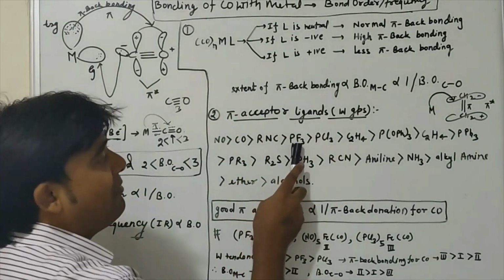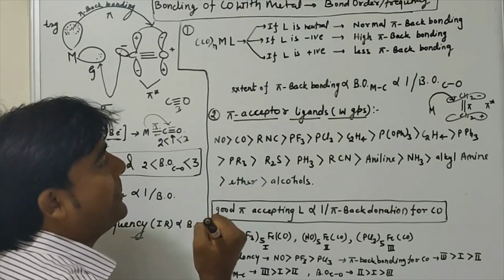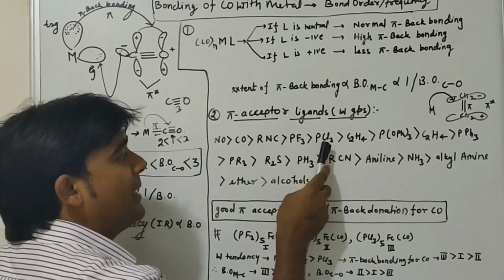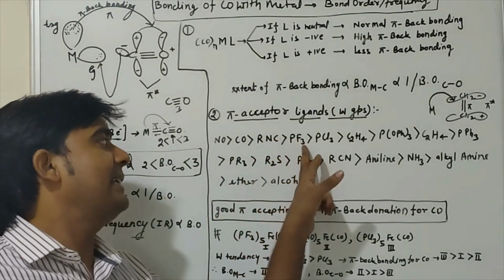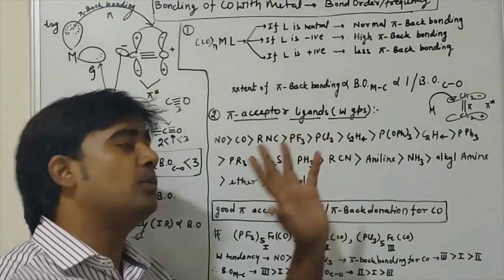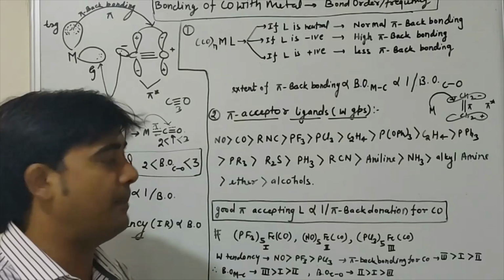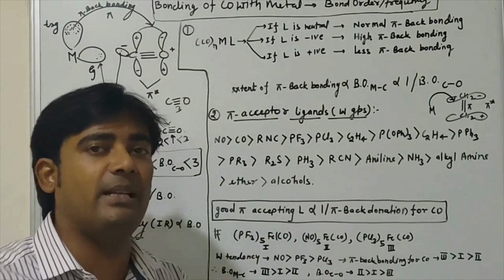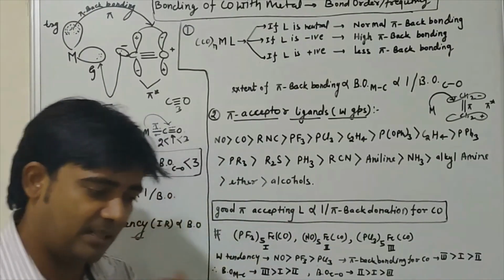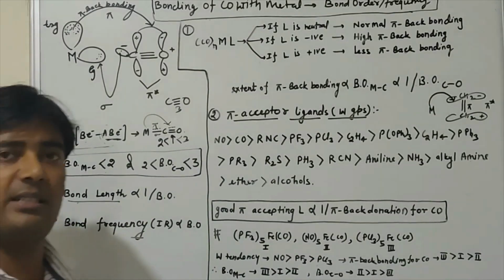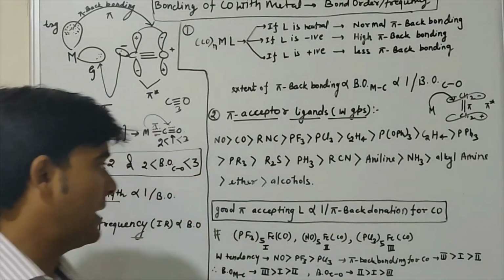That means PF3 is a better pi acceptor, a better electron withdrawing group, than PCl3, because fluorine is highly electronegative as compared to chlorine. You need to remember this order, and you can solve many questions which repeat again and again in various competition exams by changing just the ligand.